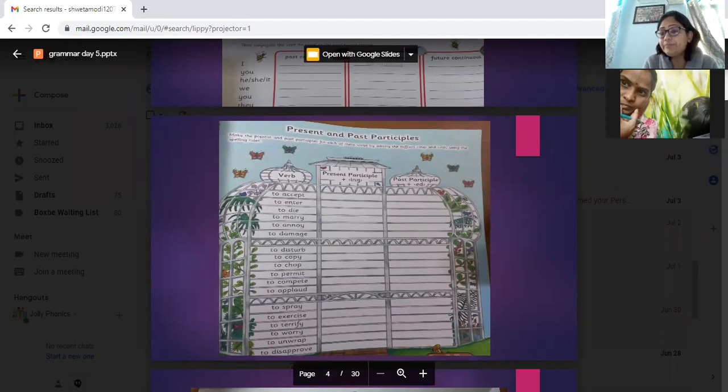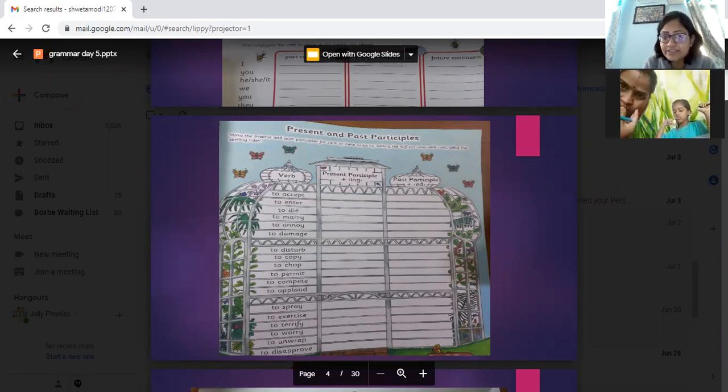When you have a main verb and then there is another verb in the sentence, then you use to. I went to accept the letter. So went is the main verb, and to accept becomes the infinitive. Got it? No, ma'am.